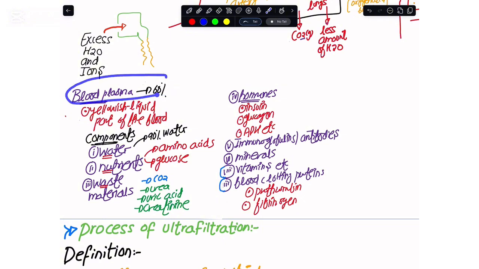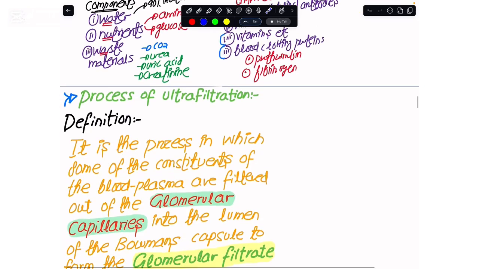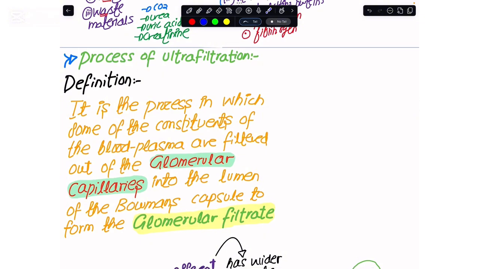So out of the blood plasma, we need to filter them out into the Bowman's capsule by the process of ultrafiltration. If I were to give you the definition of ultrafiltration, we would say that this is the fundamental process in which some of the constituents, not all of the blood plasma, but some of the components of the blood plasma, filter out of the glomerular capillaries, and finally come into the empty space in the Bowman's capsule. And over there we make a filtrate, and that filtrate is called the glomerular filtrate.